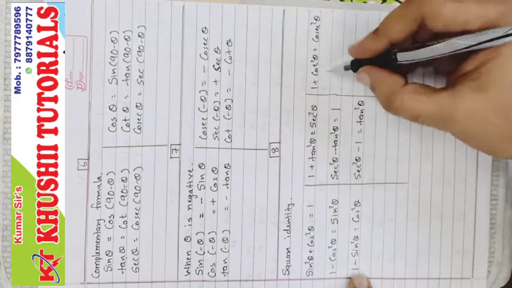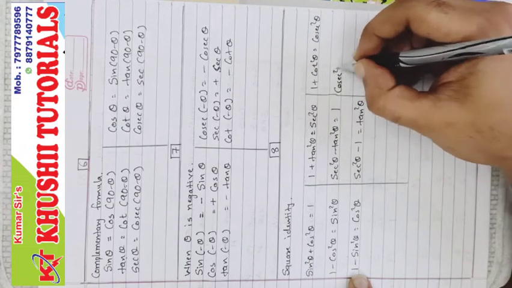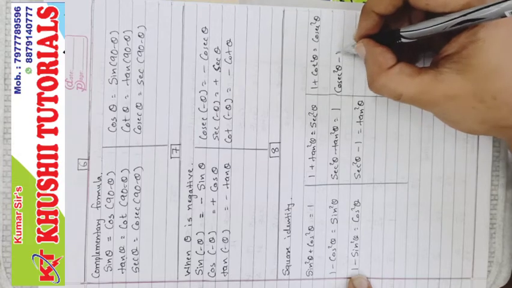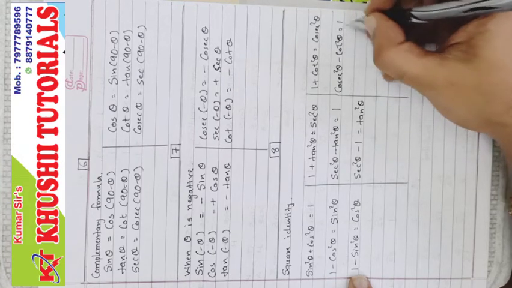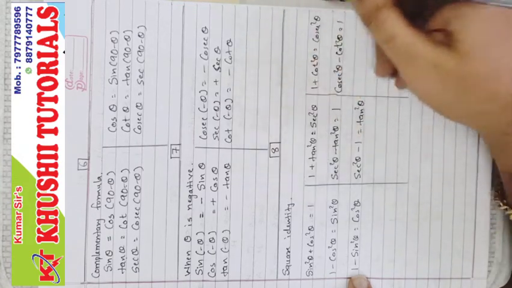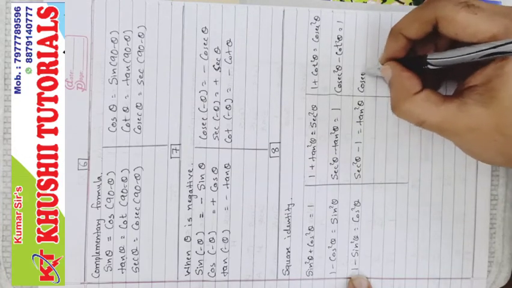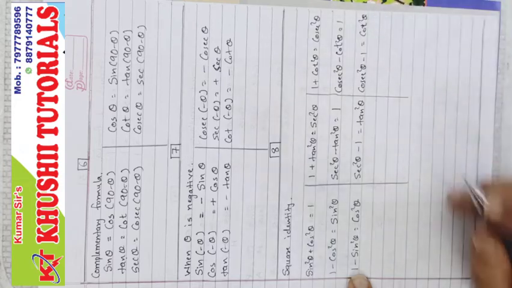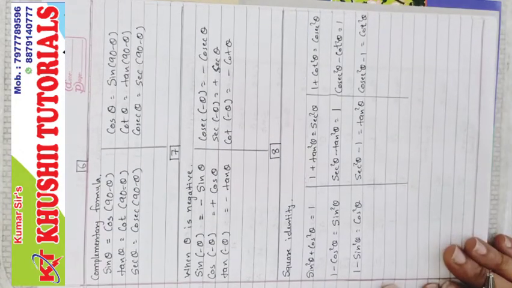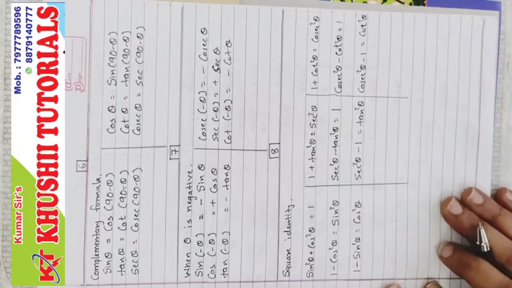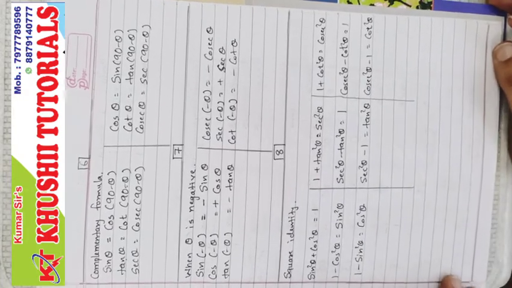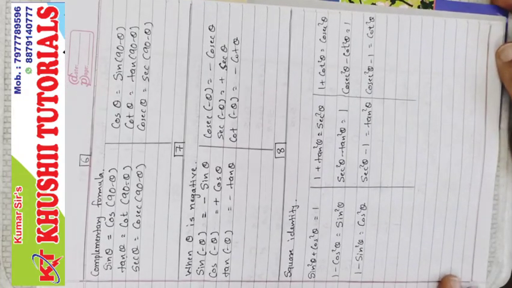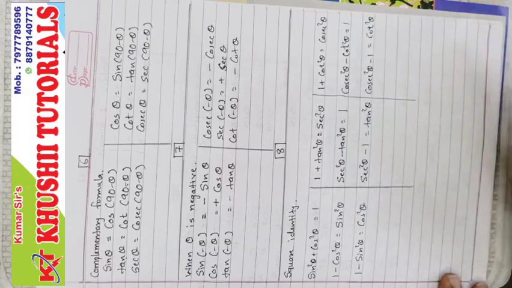If cot square theta goes there, then cosec square theta minus cot square theta equals 1, and if 1 goes there, then cosec square theta minus 1 equals cot square theta. So these are the identities. Total there are 8 formulas. If you know these 8 formulas, you will be able to do all the sums of trigonometry for standard 10th.